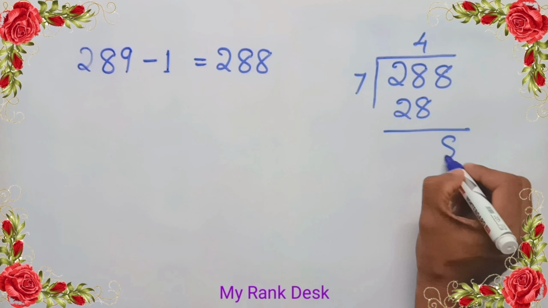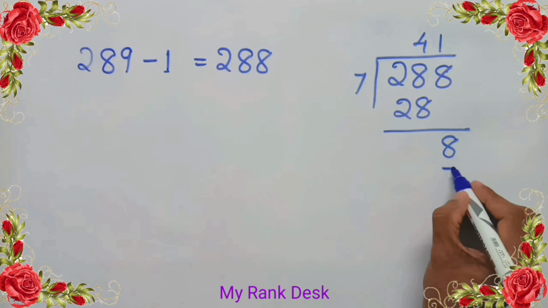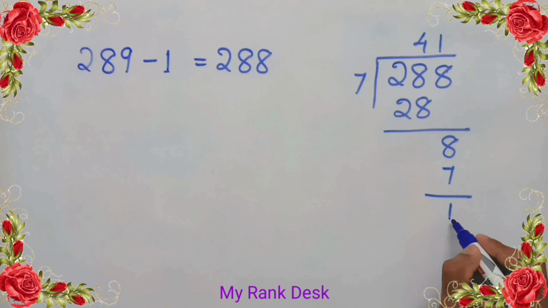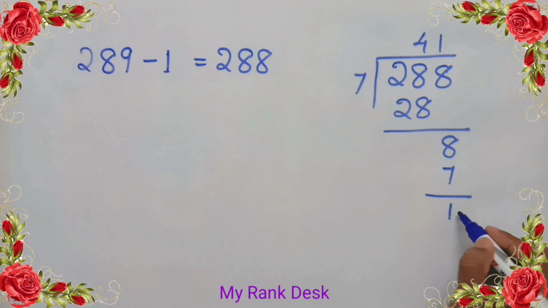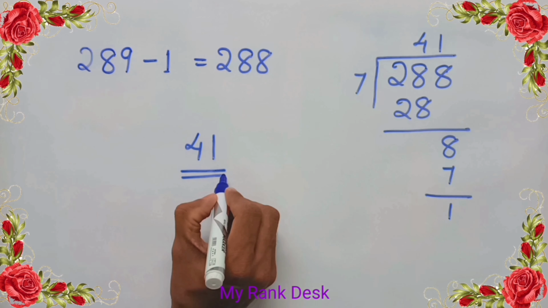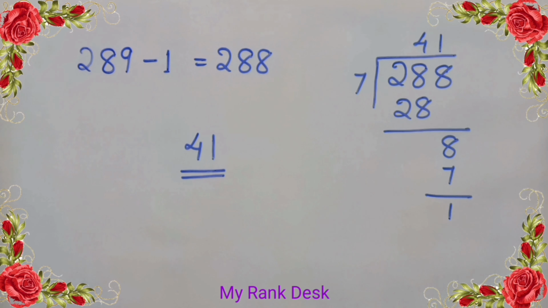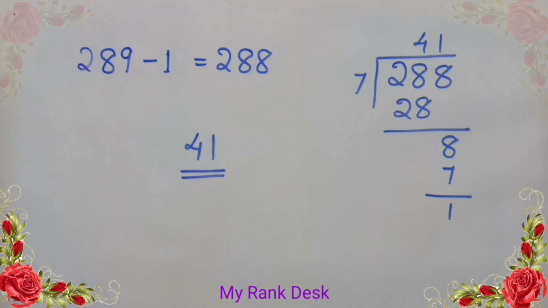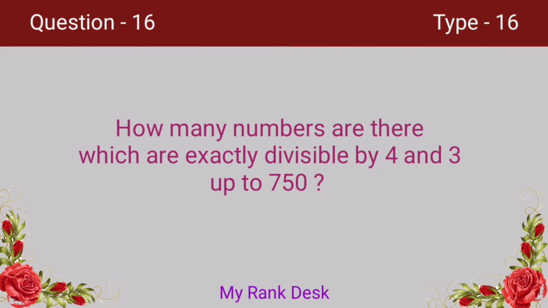Remainder 0, drop down 8. 7 into 8, remainder 1. We get quotient 41. That is, there are 41 numbers which are exactly divisible by 7 below 289. Answer 41.